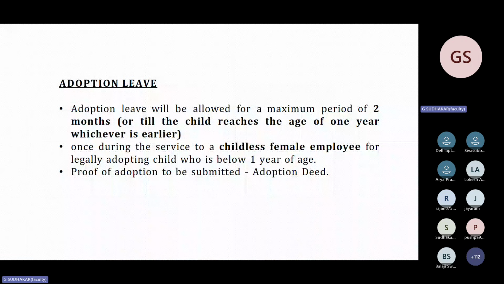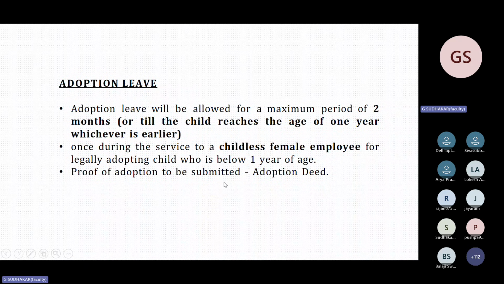Suppose a female employee adopted a child of 11 months old. In that case, that employee will be eligible for only 1 month of adoption leave, not 2 months, because the child will reach 1 year, as she is taking it only at the 11th month. So 2 months, or the child reaches the age of 1 year, whichever comes first.